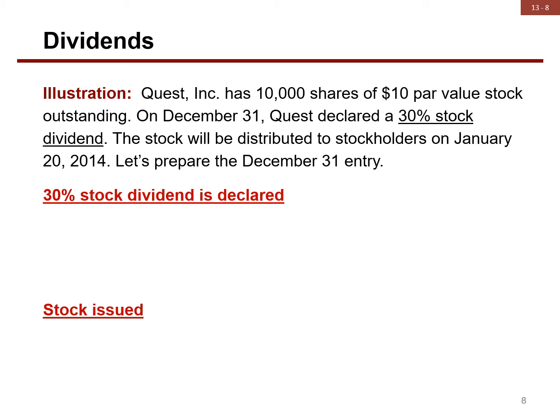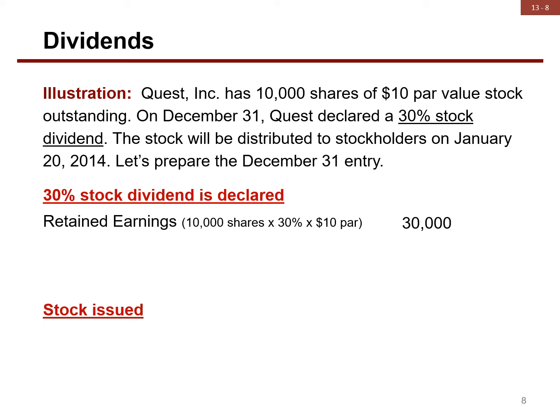Remember, unlike a small stock dividend that is recorded at fair market value, a large stock dividend is recorded at par value. You won't have to use an in excess of par account. It's actually an easier journal entry. When the 30% stock dividend is declared, debit retained earnings, 30,000.